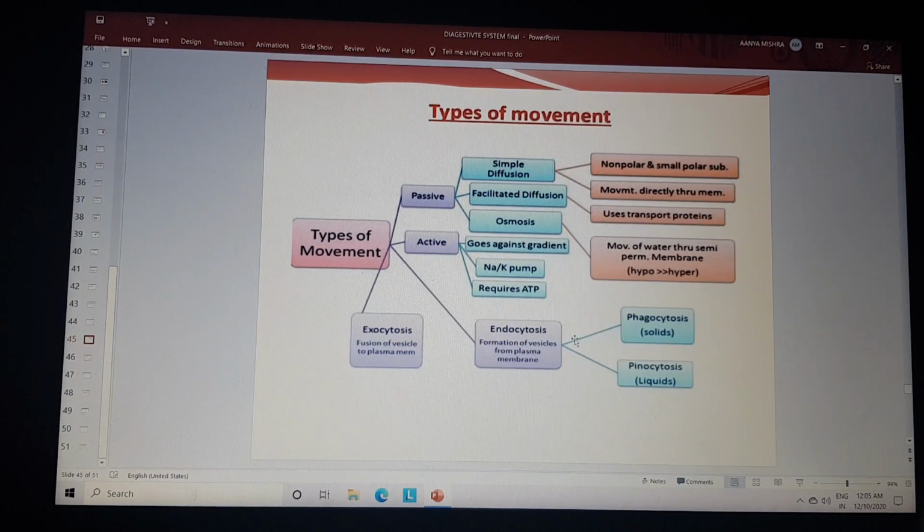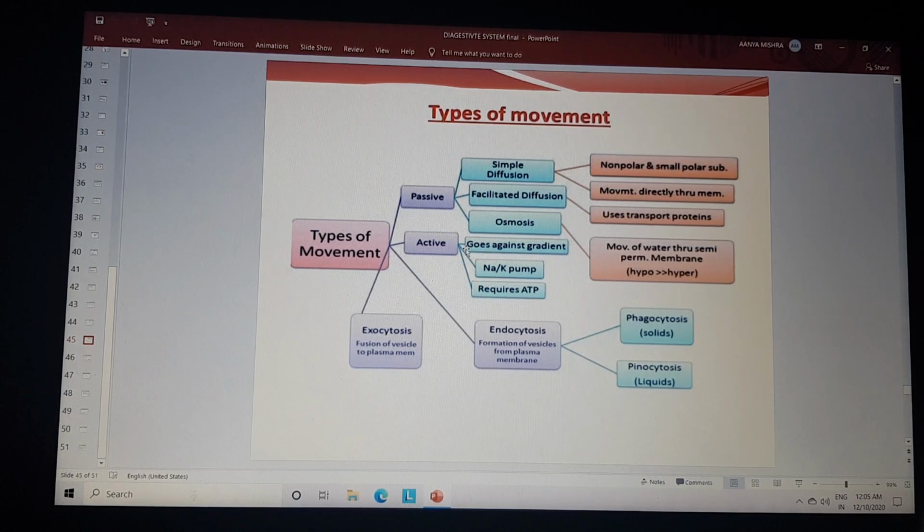Different types of movements are also involved: passive movement and active movement. In passive movement, there are simple diffusion, facilitated diffusion, and osmosis. These are three types of functions involved. In simple diffusion, non-polar and small polar substances are transported directly through the membrane.